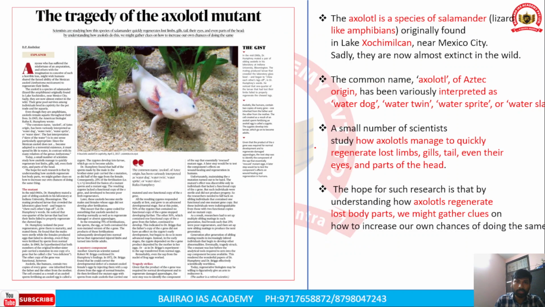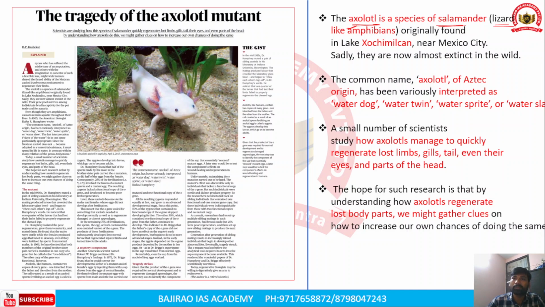Now let's look into the next article. The next article is with respect to the tragedy of the axolotl mutant. This is an amphibian species, a salamander. The axolotl is a species of salamander, a lizard-like amphibian. So what is an amphibian? An amphibian is a species which lives in water and on land as well.